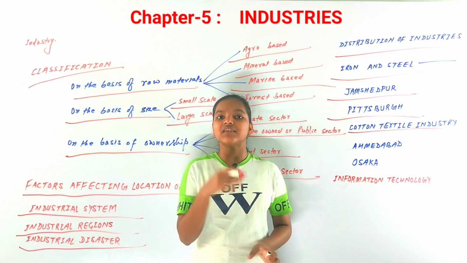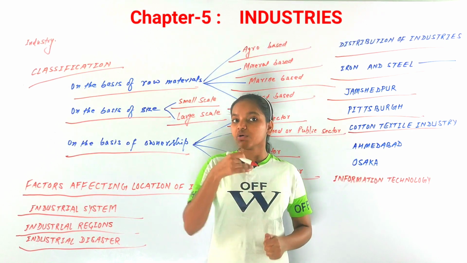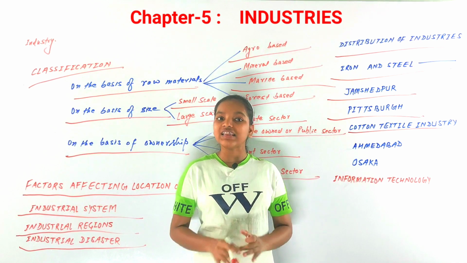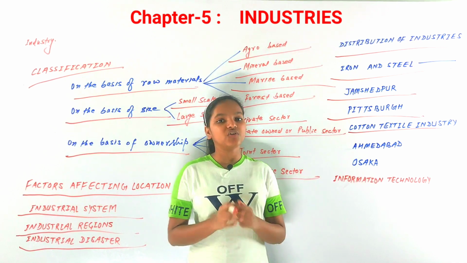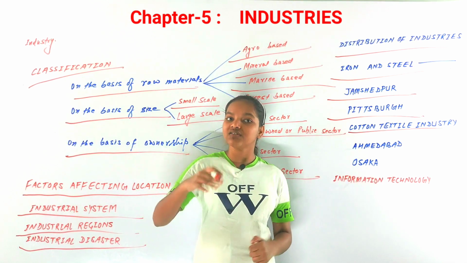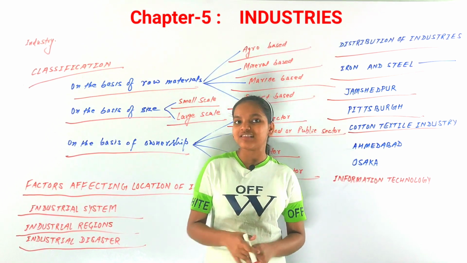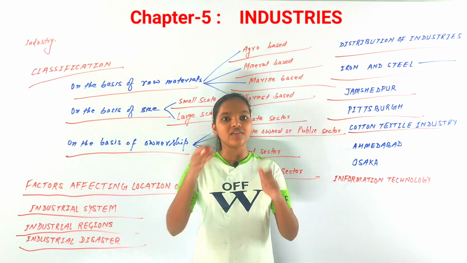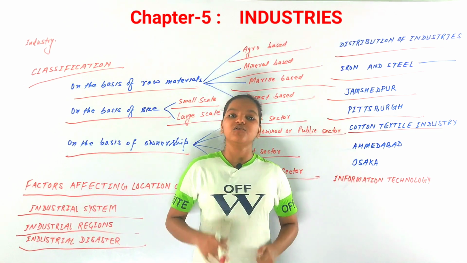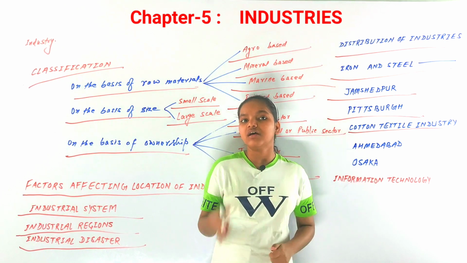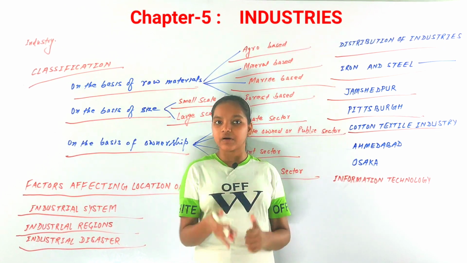Now cotton is a natural fiber, and we are going to discuss cotton textile industries. You know that the countries that are the producers of cotton textiles are USA, India, Japan, and China as well. So these are the countries where cotton textiles are produced in massive amounts.